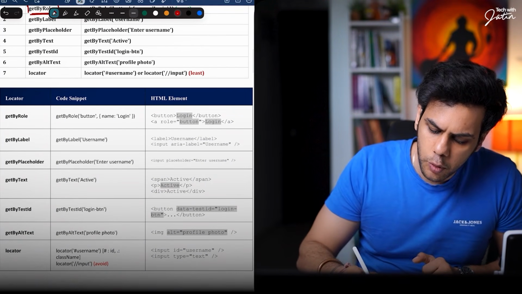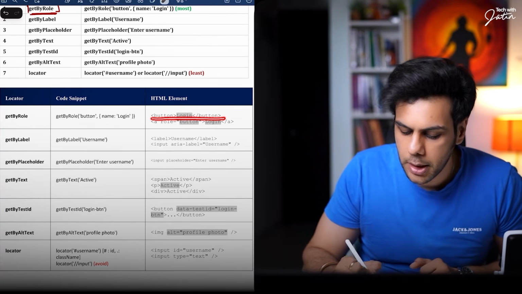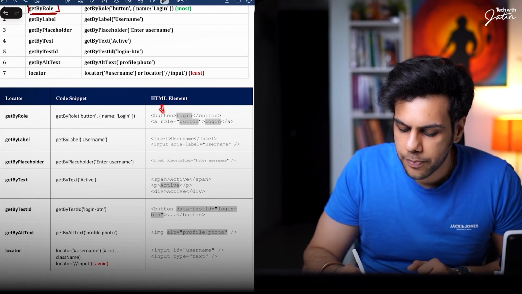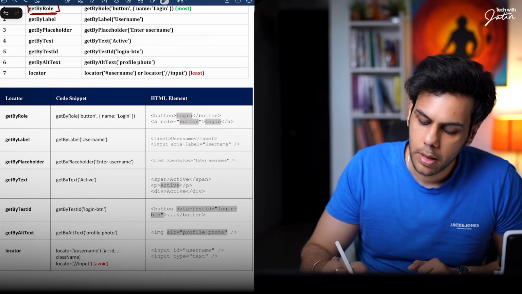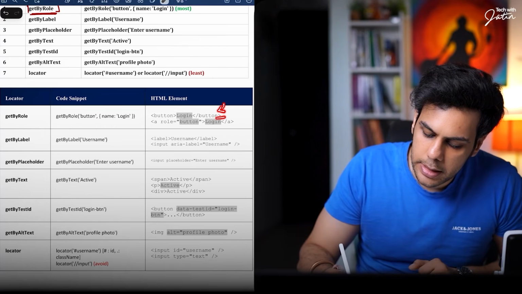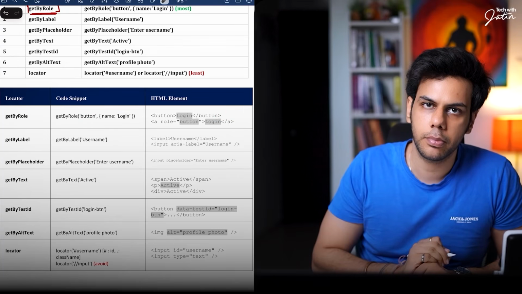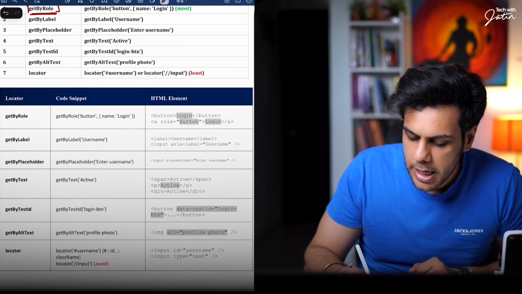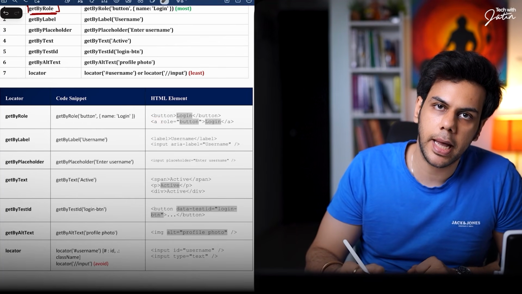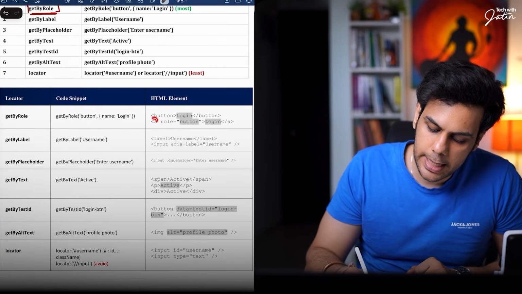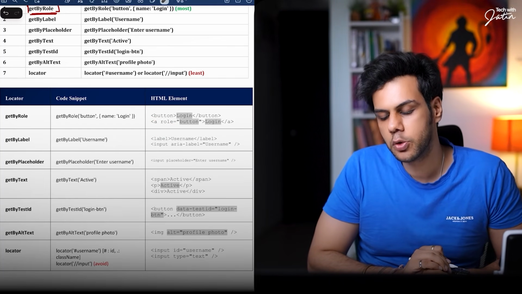So over here, if you notice, this is where I have a button. This button has a visible text called login. Implicitly, this button has a role called button. But if I have a link, here I am having this anchor tag. Now, anchor tag is basically a link. So this anchor tag explicitly has a role which is button.